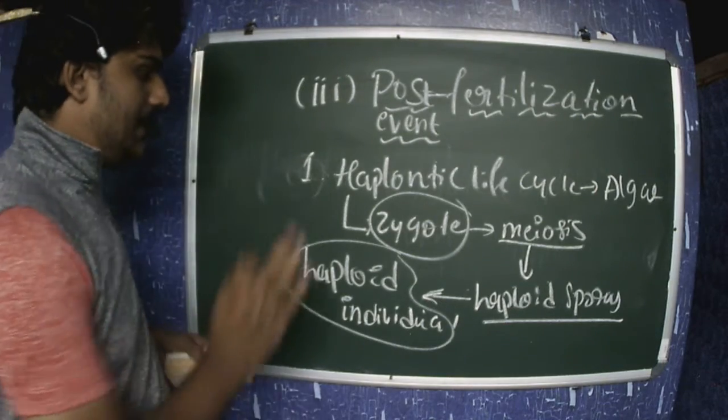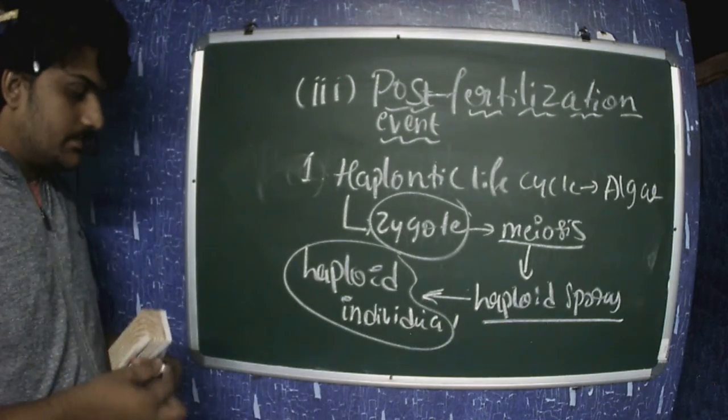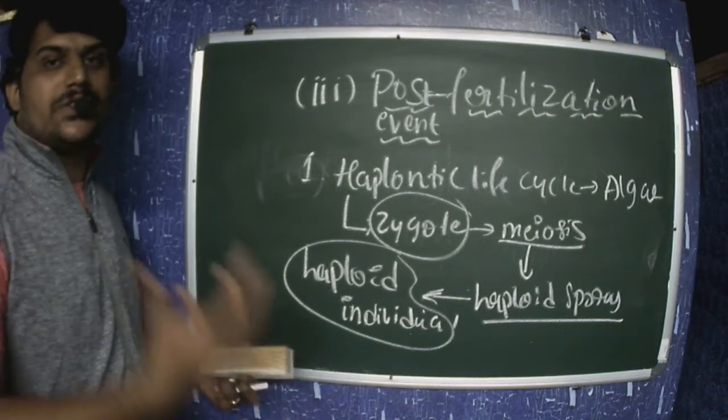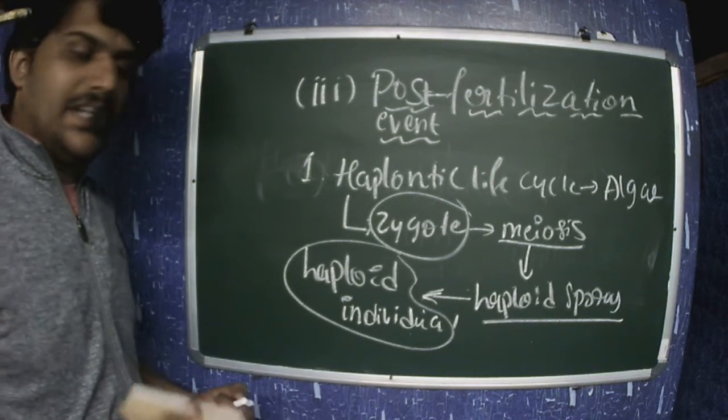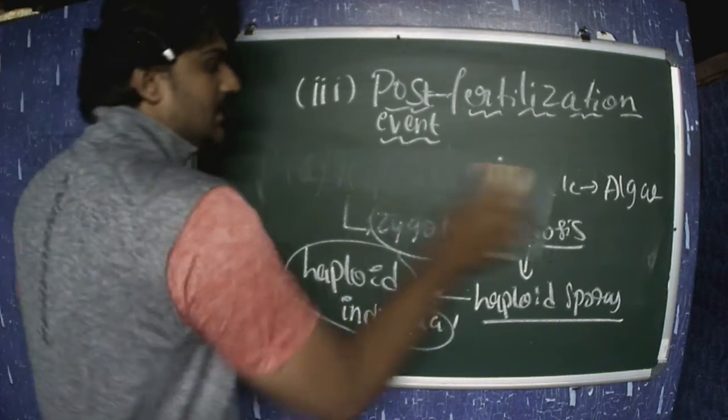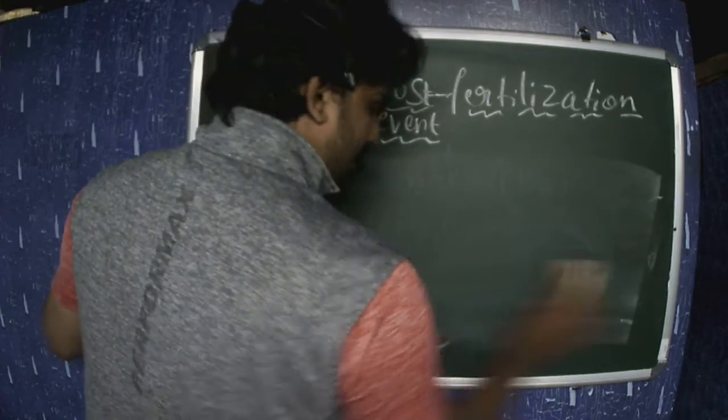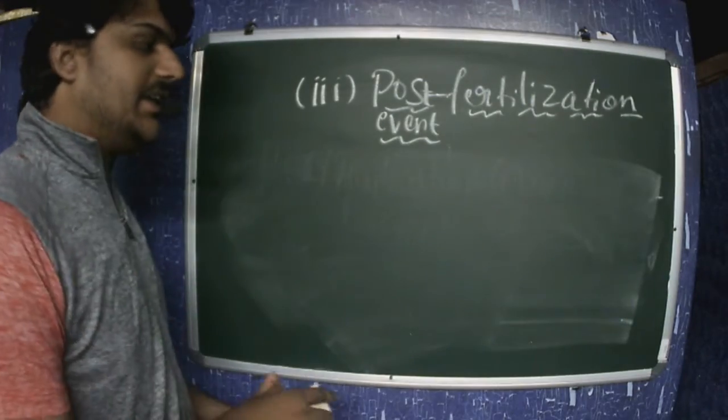So this is what happens when the zygote develops in organisms possessing the haplontic life cycle. Next will be the diplontic life cycle.